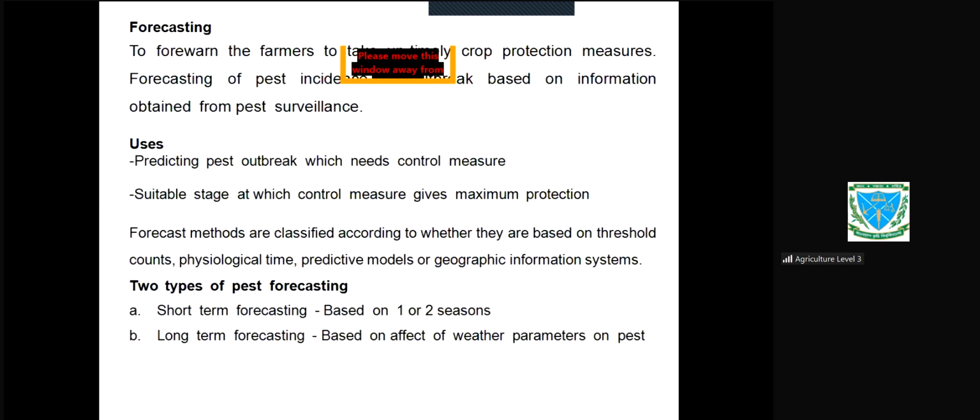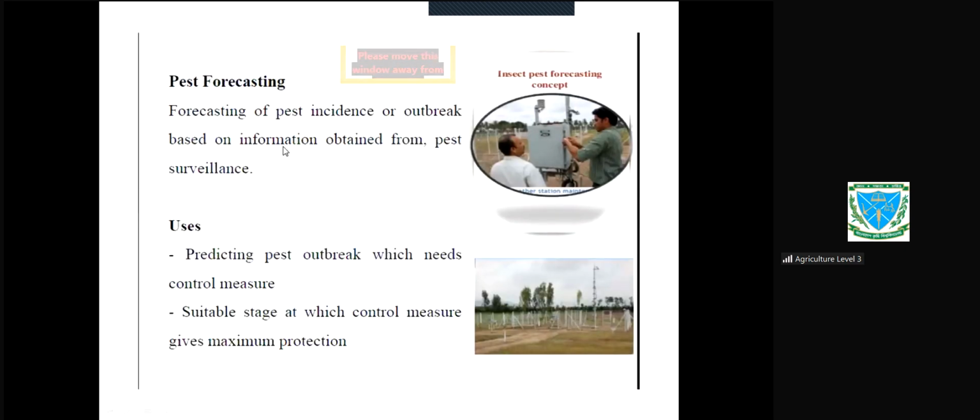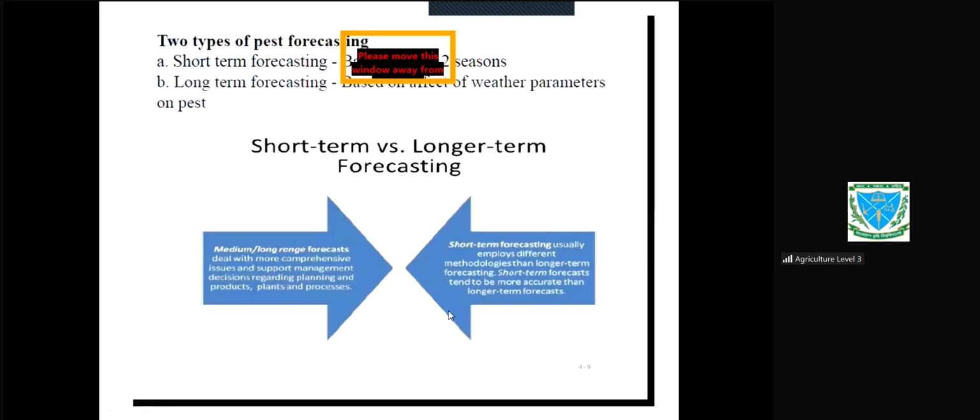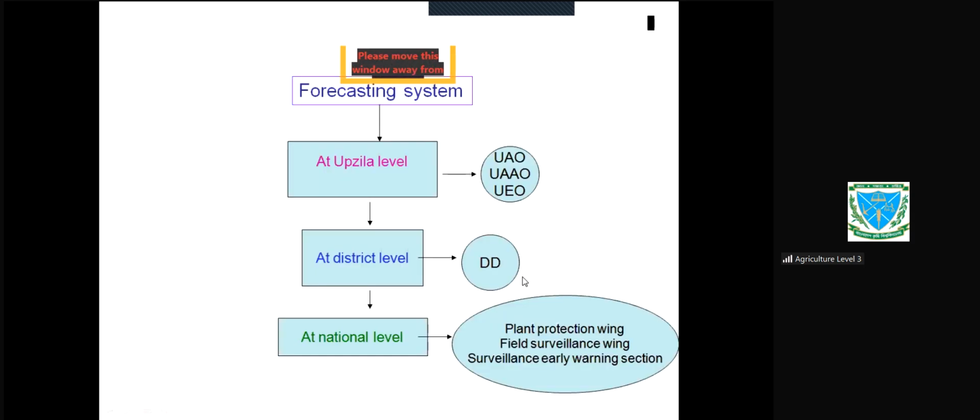So there are two types of forecasting. One is called short-term forecasting, another one is called long-term forecasting. Short-term is based on one to two seasons, based on the effect of weather parameters on pests. That is long-term. As pest forecasting, forecasting of pest incidence or outbreak is based on the information obtained from pest surveillance. Predicting pest outbreak which needs control measures, or the suitable stage at which control measures give protection. The differences between short-term and long-term are noted here.